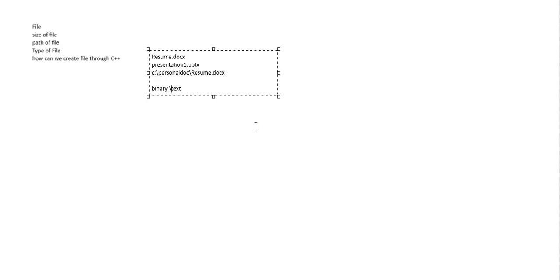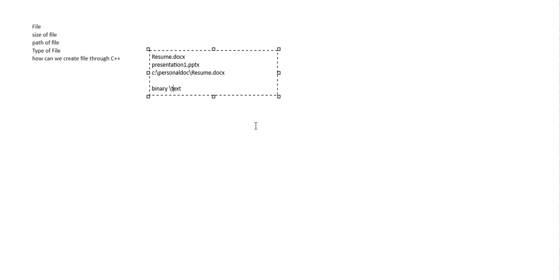But certain data files which we cannot read are called binary files. For example, image files or MP4 files may be binary files, which are not in a human readable format. So those are called binary files.